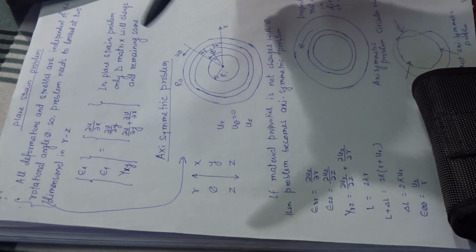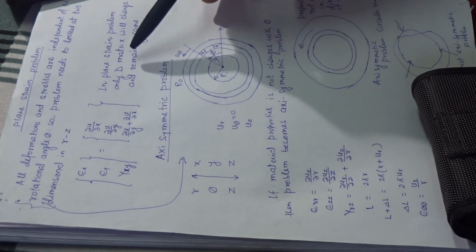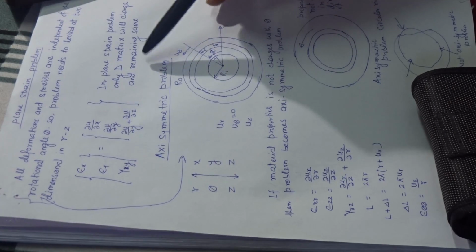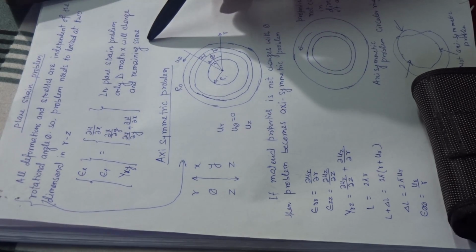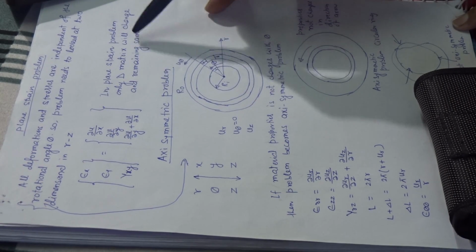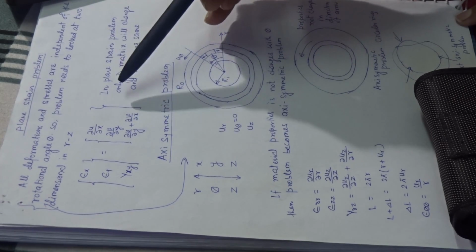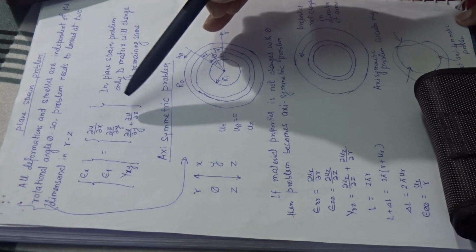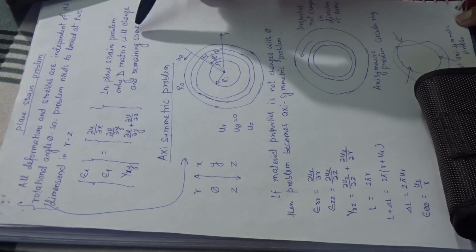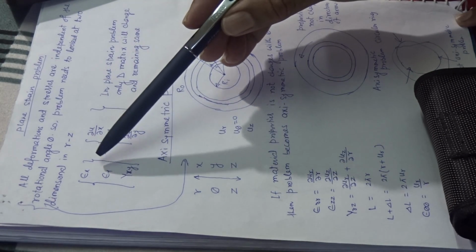So here, in the plane strain problem, only the D matrix will change and the remaining is the same. It means only for the axis symmetry problem, the D matrix will be changed. Remaining will be the same.